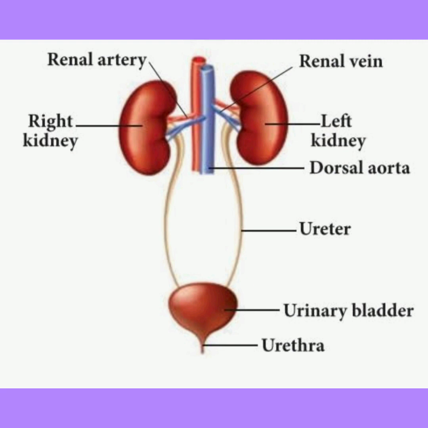Now this urinary bladder is a hollow bag-like organ which stores urine till urination. And the urethra is an opening in the urinary bladder through which urine is thrown out of the body.